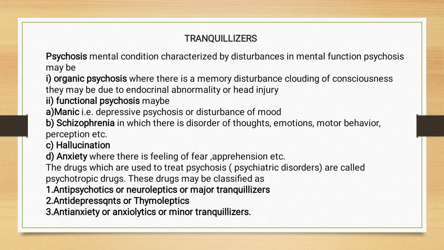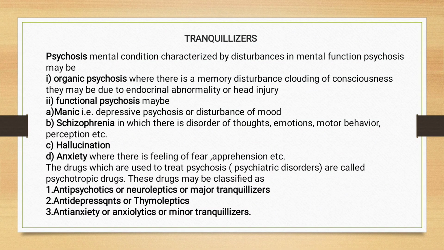Organic psychosis is where there are memory disturbances and clouding of consciousness, which may be due to endocrinal abnormality or head injury. The psychosis is a mental condition characterized by disturbances in mental function. The mental function gets disturbed due to memory disturbances or clouding of consciousness, due to endocrinal abnormality or head injury. Head injury may be due to an accident.